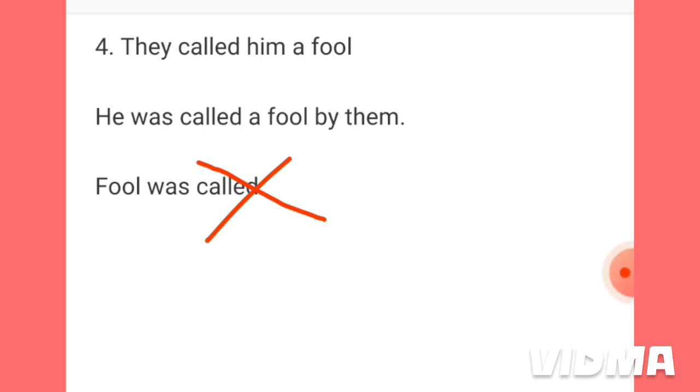We have to do only this and write the passive voice only in this way, because a fool is a complement here and not an object. A fool and him, these are the same. Both are the same person. Okay, that is why a fool is a complement here, objective complement.